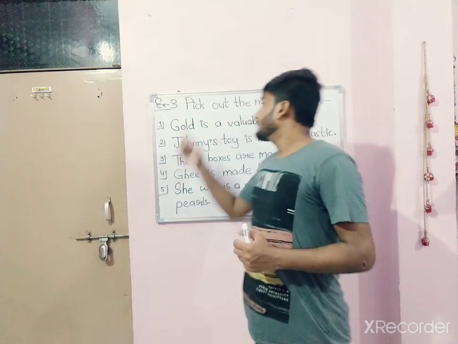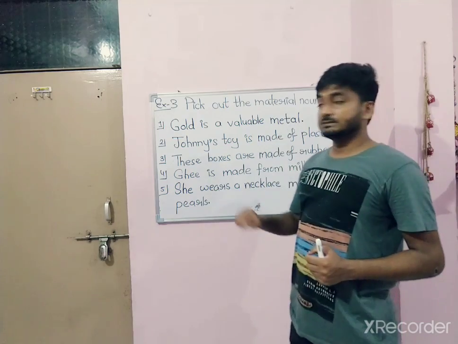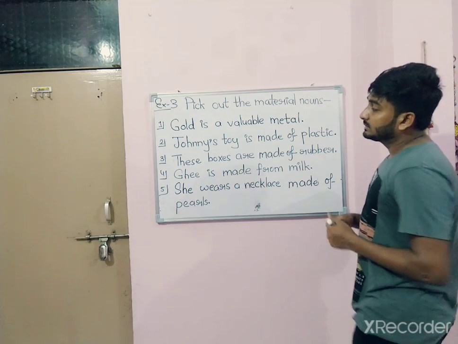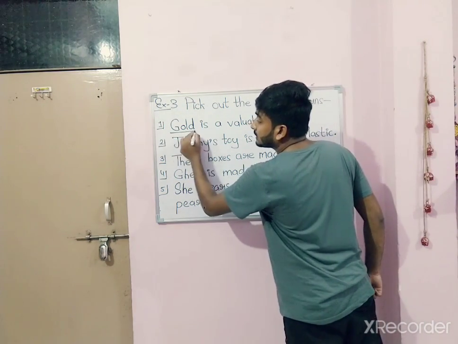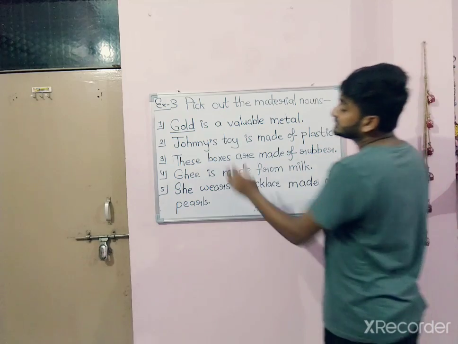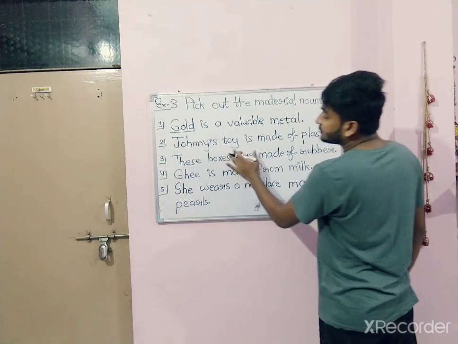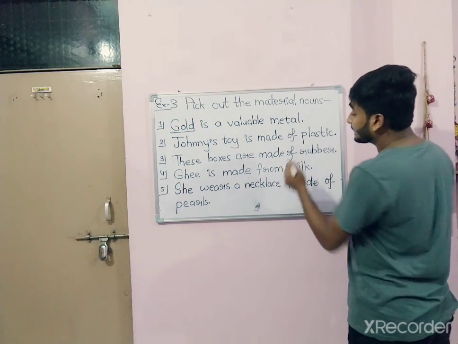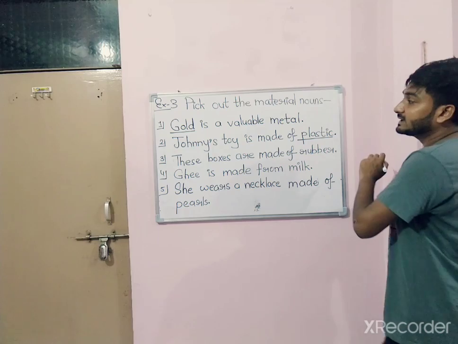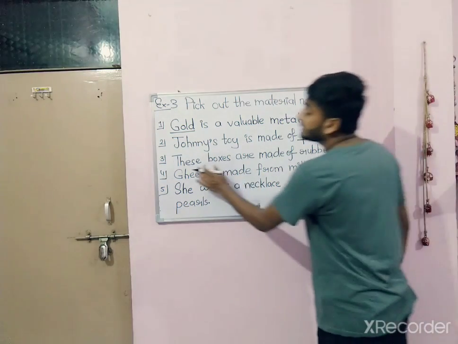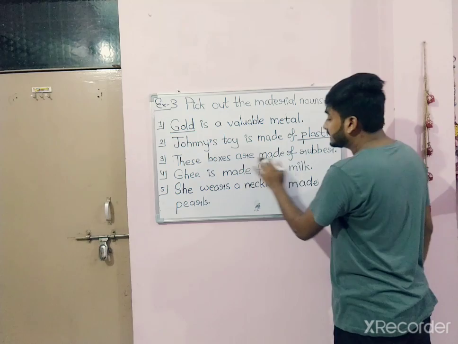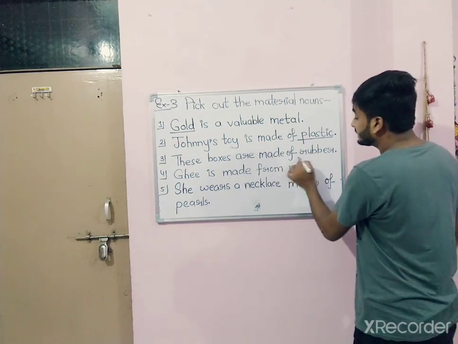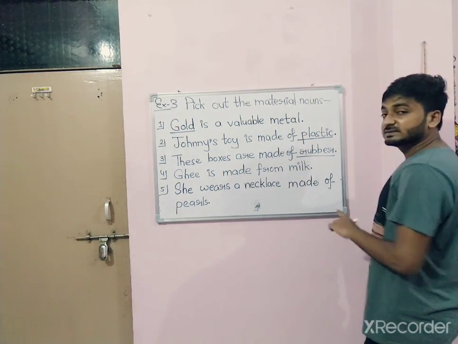Exercise 3. Pick out the material nouns. Number 1. Gold is a valuable metal. Answer is gold. Number 2. Johnny's toy is made of plastic. Made of plastic. Plastic is material noun. Number 3. These boxes are made of rubber. Rubber is the material noun.